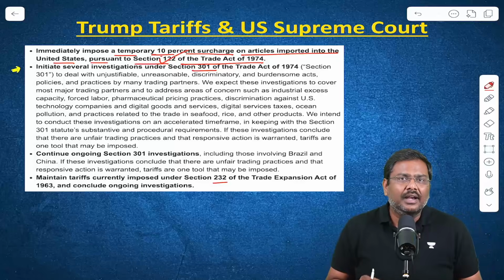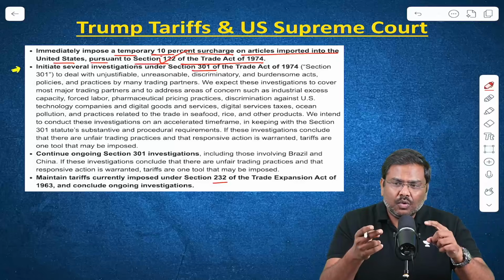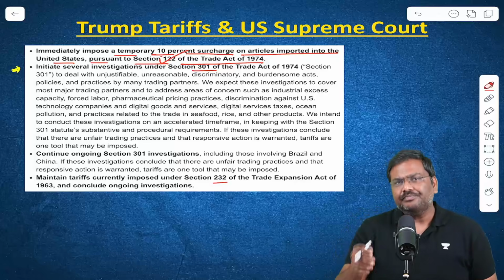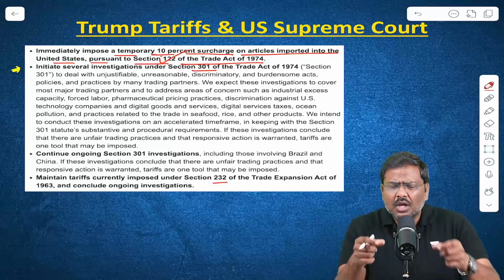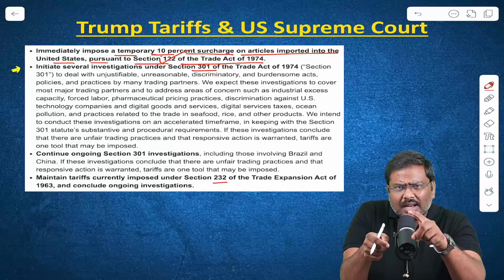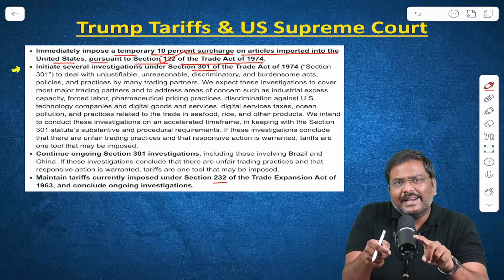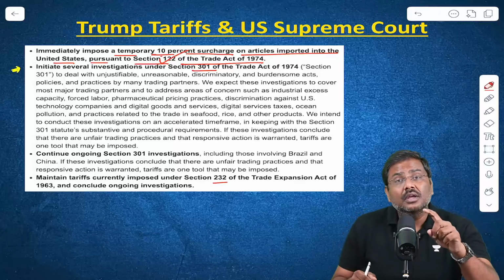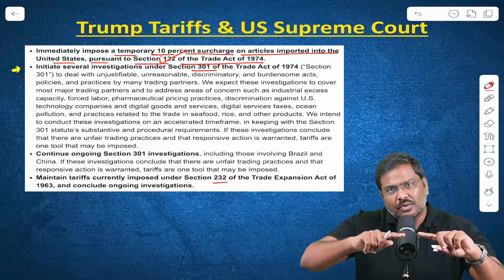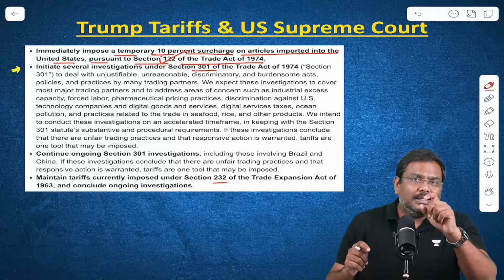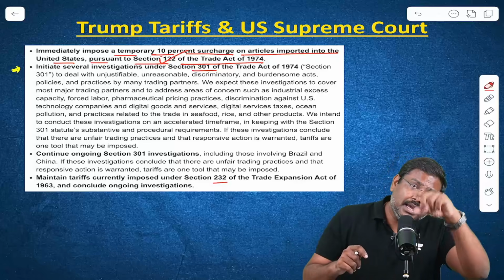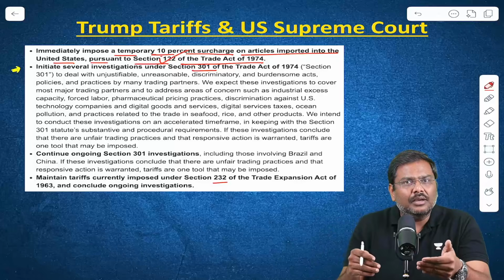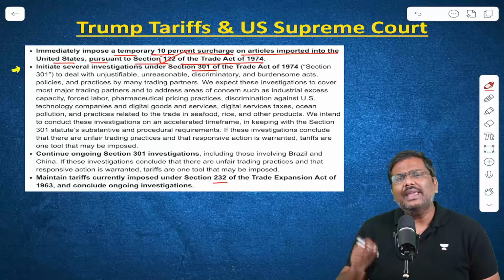And that's the reason I said this order of the Supreme Court is not going to reverse all the tariffs of the USA administration. It is going to have an impact only on the reciprocal tariffs which were announced on the 2nd April, the Liberation Day tariffs. But other tariffs announced under other sections, and tariffs which were in place even before, for example the tariffs on steel and aluminum, are going to continue to be implemented.